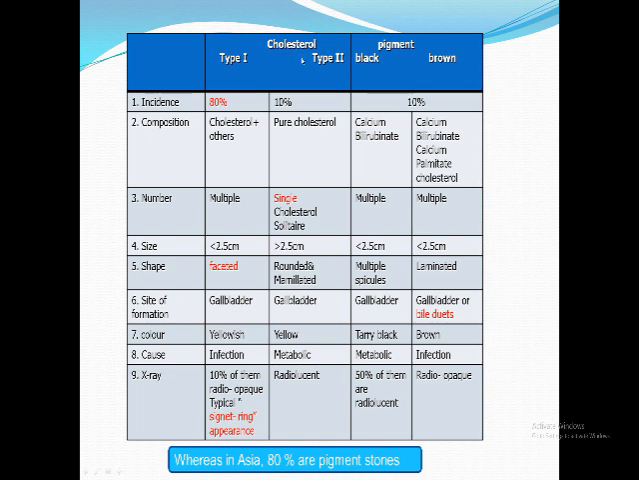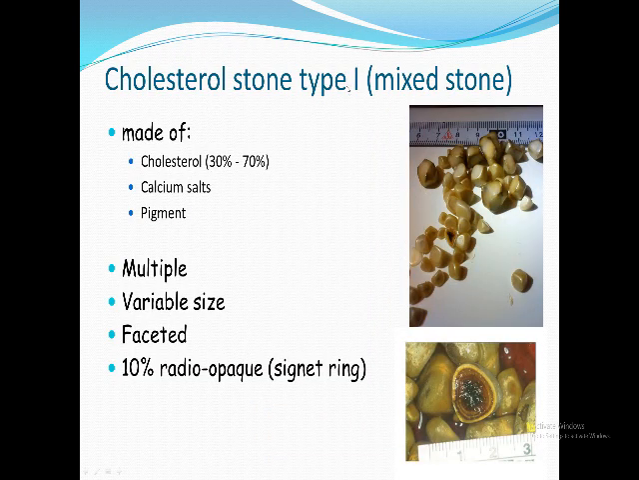Why do we call them cholesterol or pigment? According to their composition. So if the main constituent is cholesterol, it will be a cholesterol stone. If the main constituent is bilirubin, it will be a pigment stone. If we want to know more about these stones, these are the cholesterol type 1, mainly formed from cholesterol and other constituents. As you see, they are multiple, variable in size.